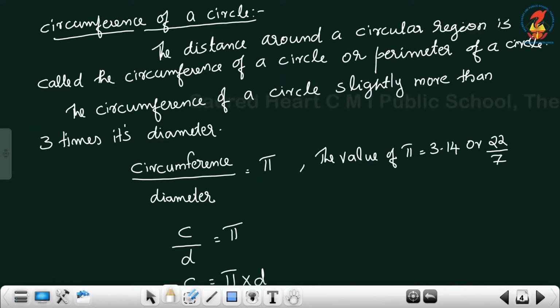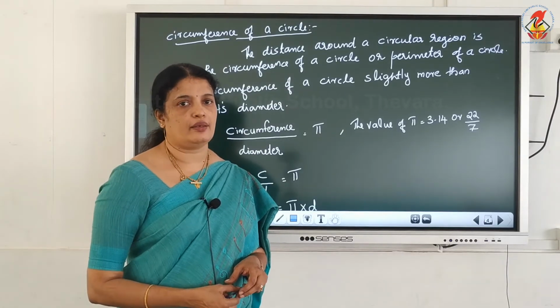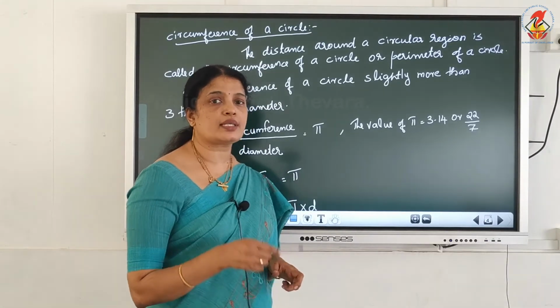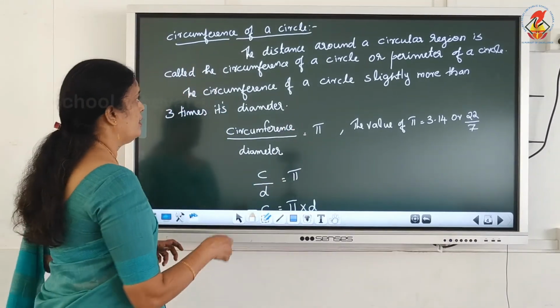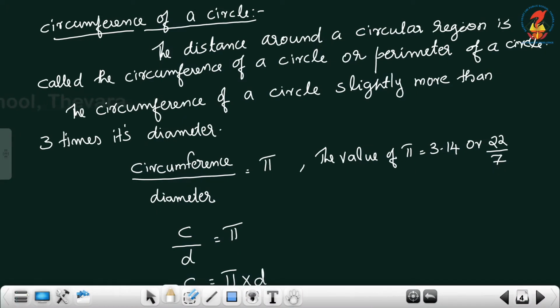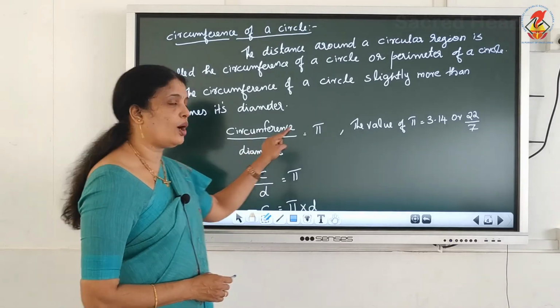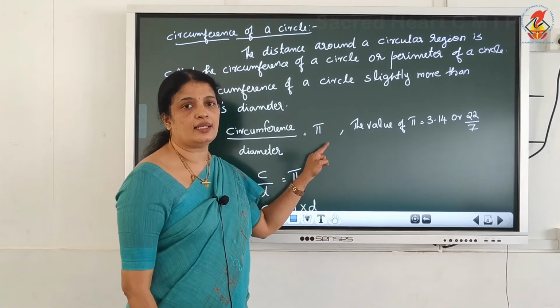Next is circumference of a circle. What is the meaning of circumference of a circle? This is the perimeter of a circle. That means the distance around the circular object is called the circumference of a circle. Here, circumference of a circle is slightly more than 3 times its diameter. That means circumference divided by diameter equals one constant value, that is pi. Okay, circumference divided by diameter.